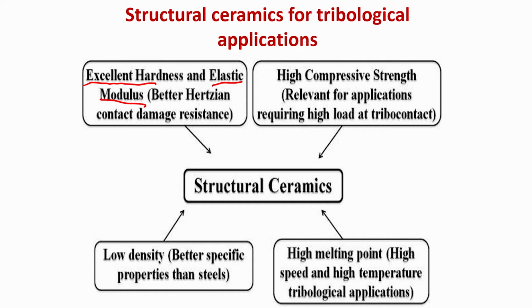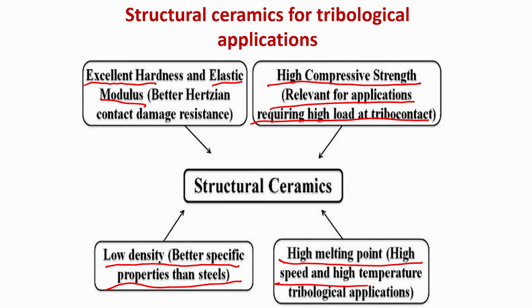If you recall, Hertzian contact mechanics is largely applicable to find out the magnitude of the contact stresses, and there is also high compressive strength, okay, that is relevant for applications requiring high load at the tribo contact. It has also low density, that is better specific properties than steel, and it has also high melting point, for high speed and high temperature tribological applications.